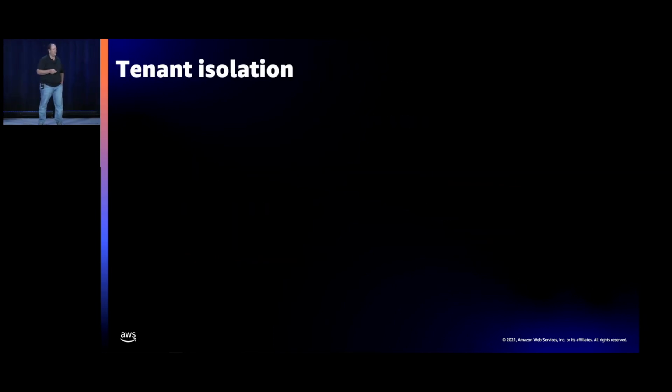Okay, now tenant isolation, right? We've got this great running environment. Tenants can get in, they can authenticate into it. And every time we build a SaaS solution, we have to ask ourselves, what are we going to do to make sure one tenant can't get to another tenant's resources? How do we protect them? And what does EKS specifically let us do to potentially protect that? What you're going to see here is a blend of the classic things we would do to provide isolation and some specific areas where we leaned on EKS to implement our isolation.